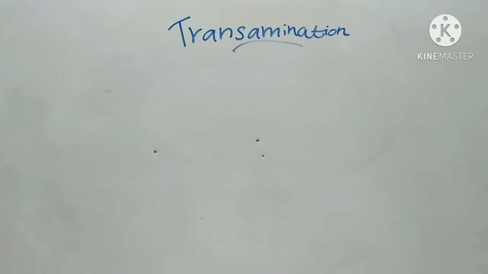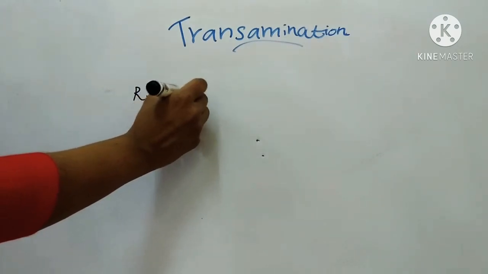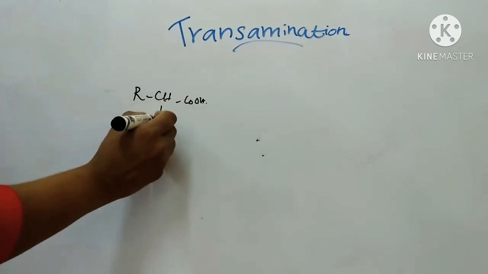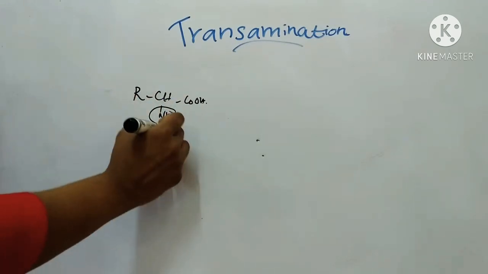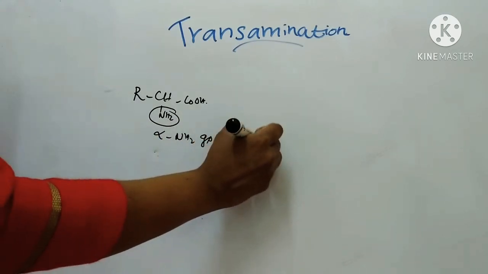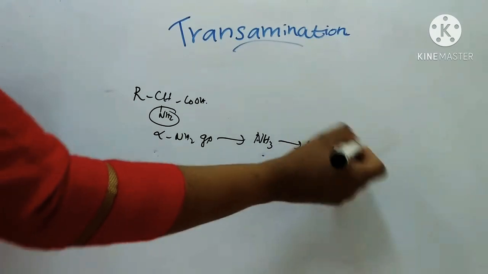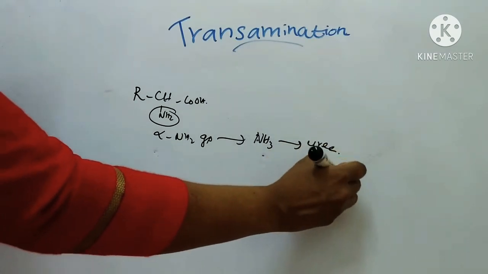In mammalian tissues, the alpha amino group of amino acids is converted first to ammonia and then to urea, and this urea is excreted in urine. This is known as catabolism of amino acid. If this is the amino acid, RCHNH2COOH, this alpha amino group is first converted to ammonia, then to urea. This urea is excreted in urine.